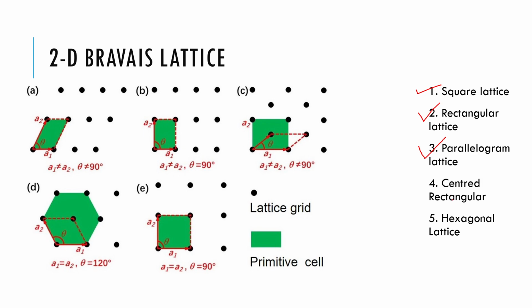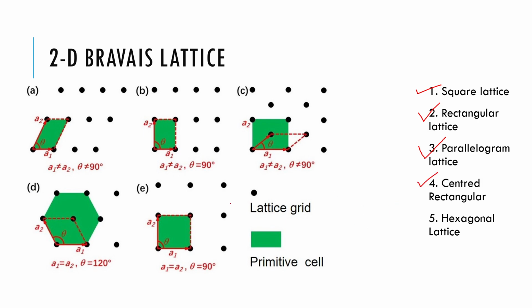We will come to what is primitive lattice and what is not, but the point to mention here is that this is a special kind of parallelogram lattice. Not all parallelogram lattices are centered rectangular, but all centered rectangular lattices are parallelogram lattices. So this is a point to be noted.